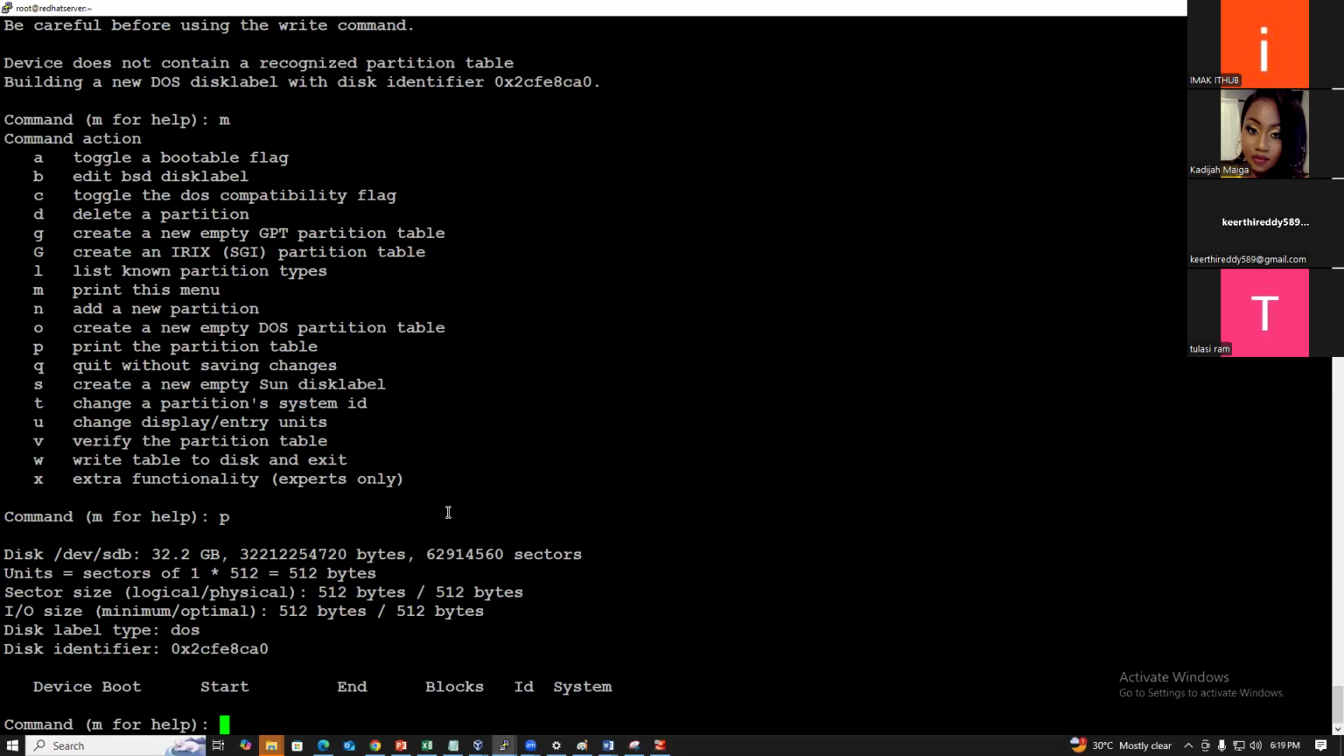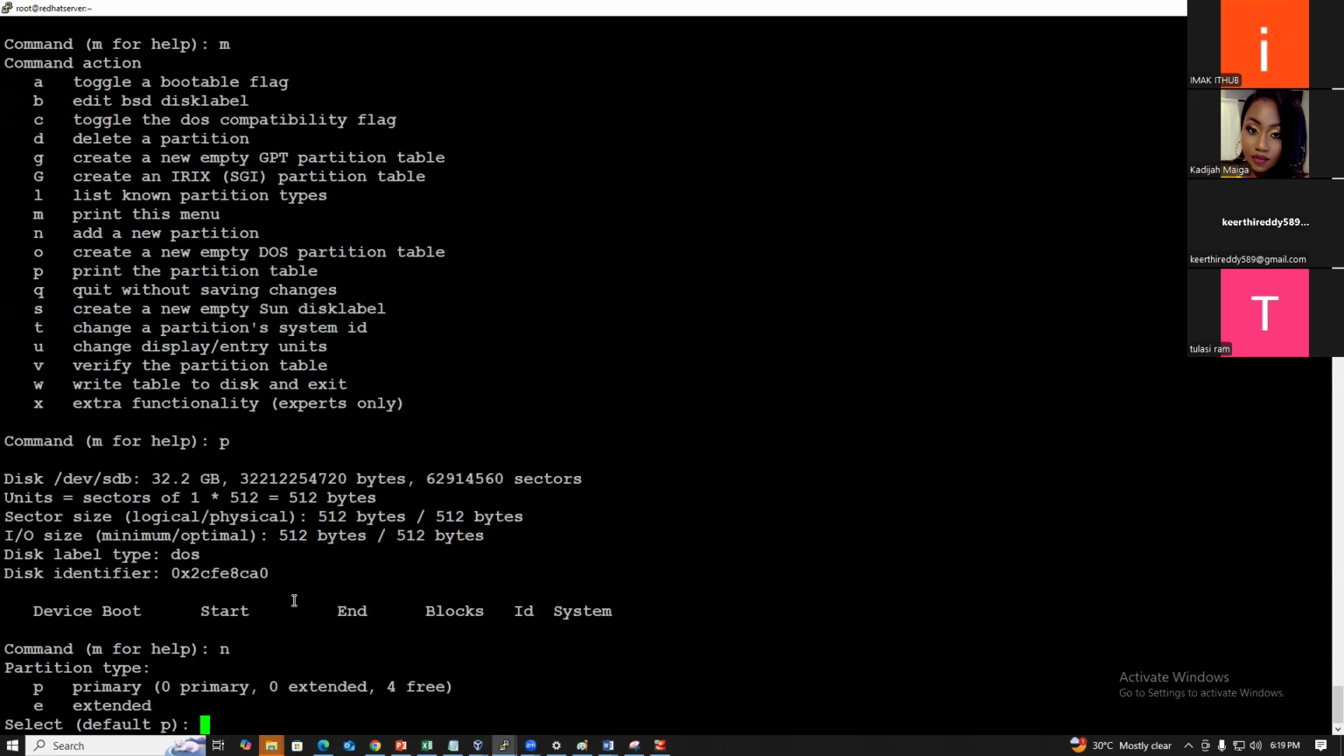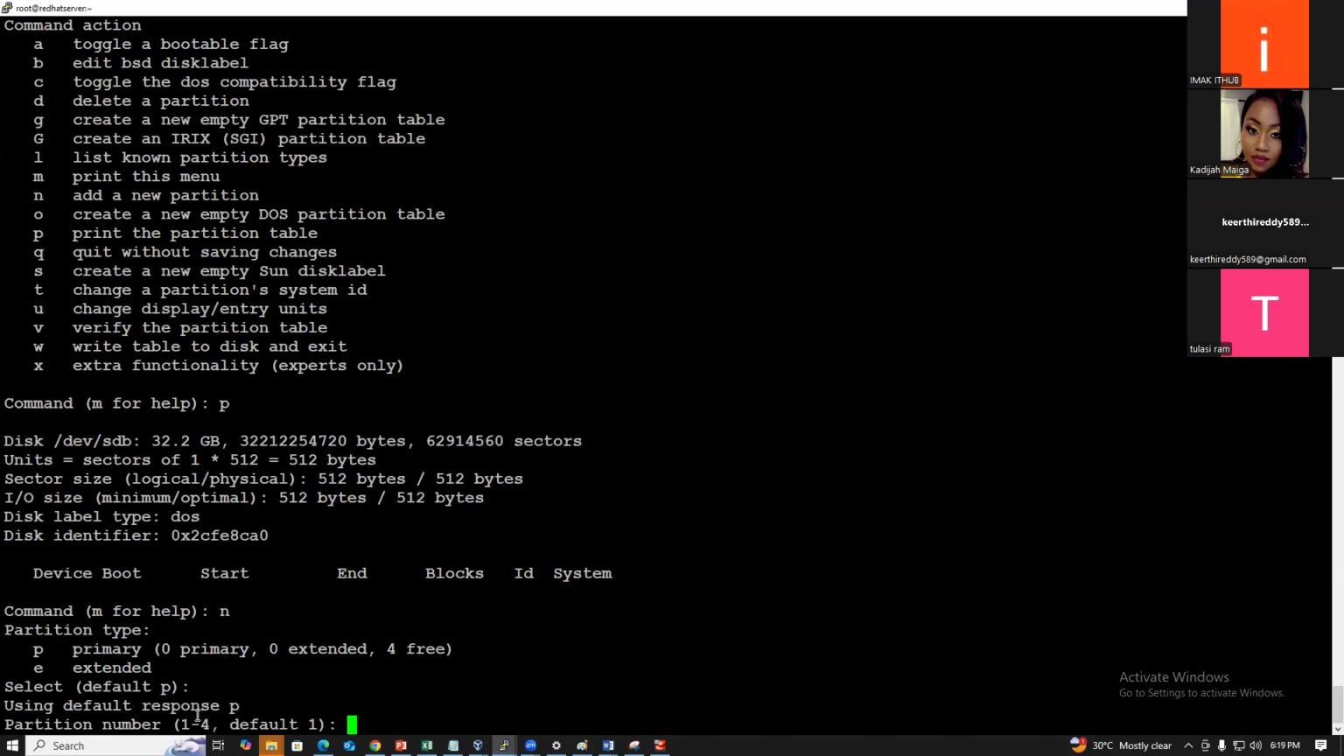I want to create 2 partitions for SDB. What is the option to create a partition, guys? N. Just press n, which adds a new partition. Then it asks primary or extended. By default it is primary, so if you just select it, it is primary.